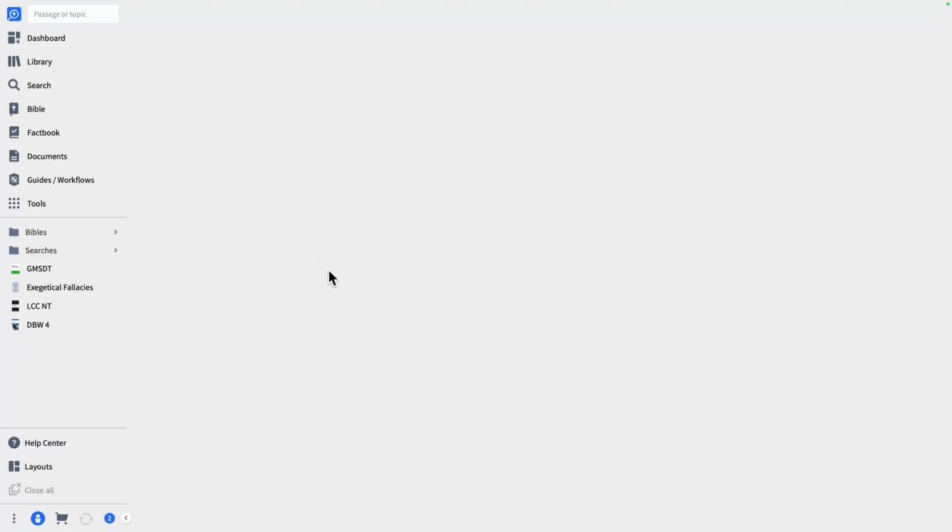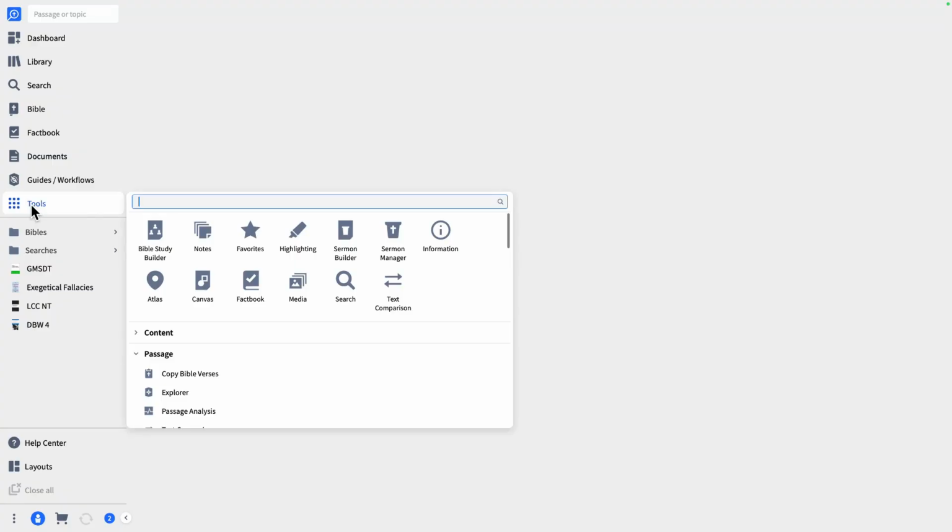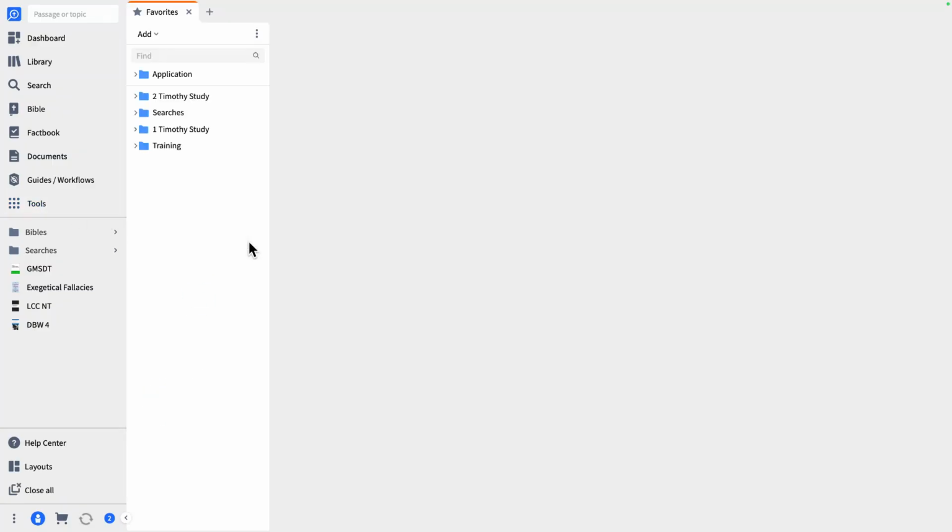Hopefully, you know what the favorites tool is. Many of you don't. So I'm going to open it up. I'm going to show you what I do with the favorites tool, and how I think of the favorites tool. I think of the favorites tool like a file cabinet. It's a file cabinet that is going to hold specific folders for specific topics.